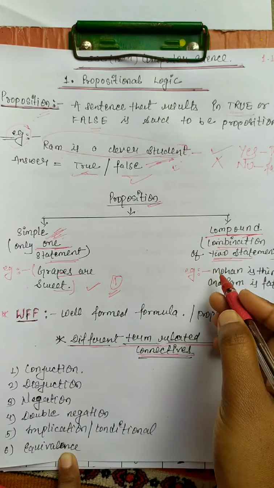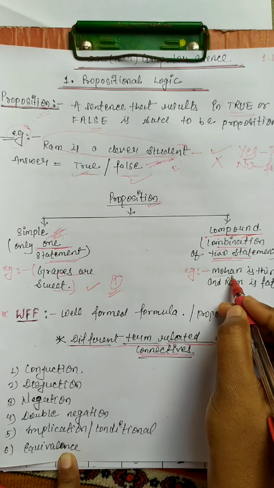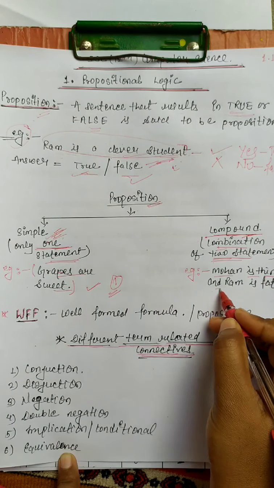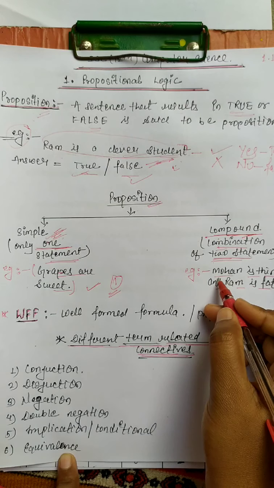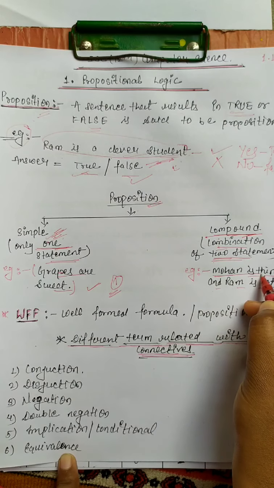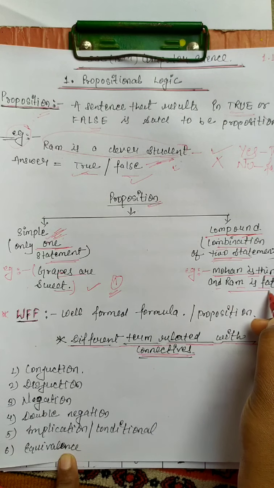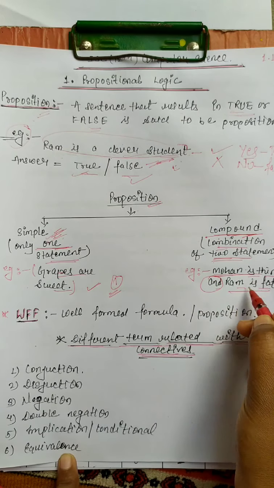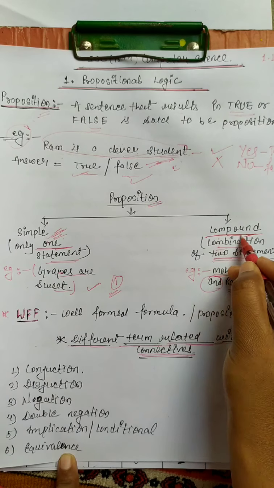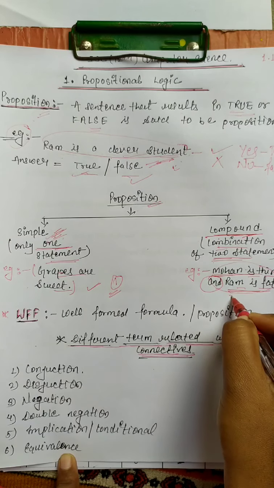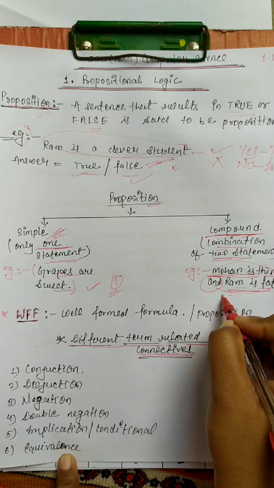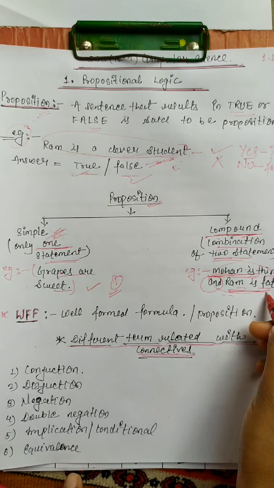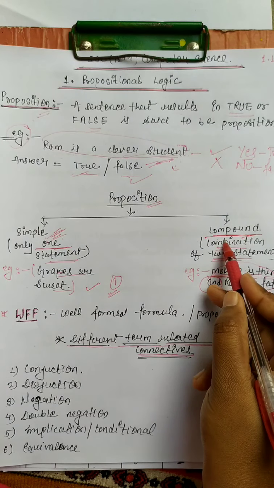And the second, a compound proposition, is Mohan is thin and Ram is fat. Here there are two statements. First is Mohan is thin. Second is Ram is fat. Both are connected with and. The combination of these two statements is why it is called a compound statement. Mohan is thin and Ram is fat is an example of a compound statement.